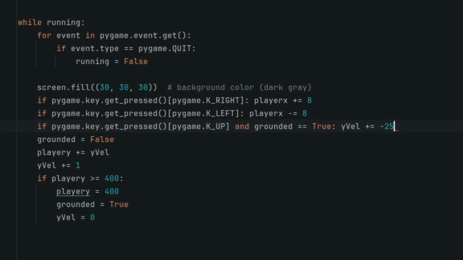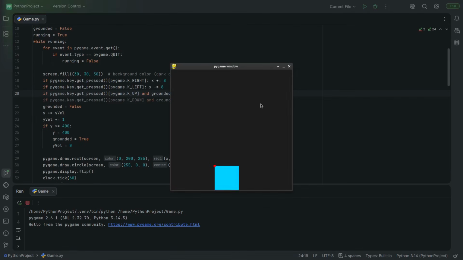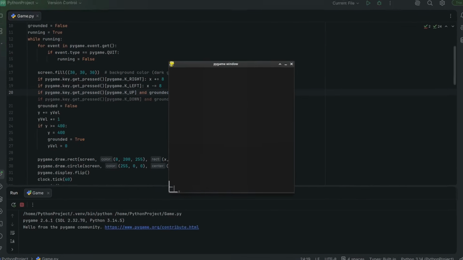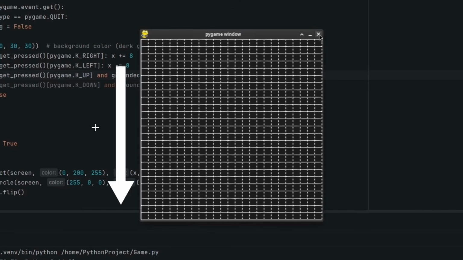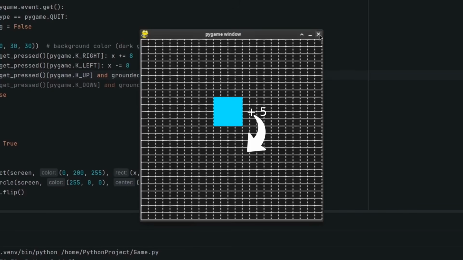Okay, I gotta talk about something annoying that I kept running into. When I look at this screen, I like to imagine it like a graph, where this is the x-axis, this is the y-axis, and this is 0, 0. But actually, 0, 0 is over here. And even weirder, this way is the positive direction. So unlike a normal graph, if you increase the y value of something, you actually go down instead of up. I don't know, I think it's annoying, but this is just how Pygame works, I guess.